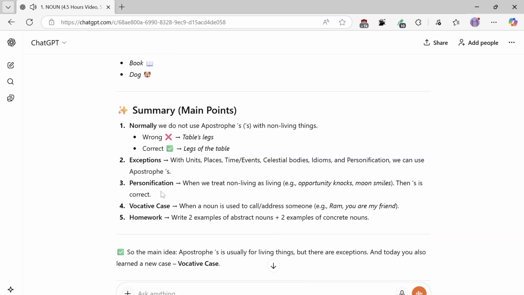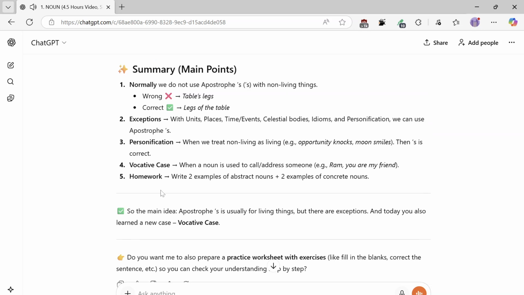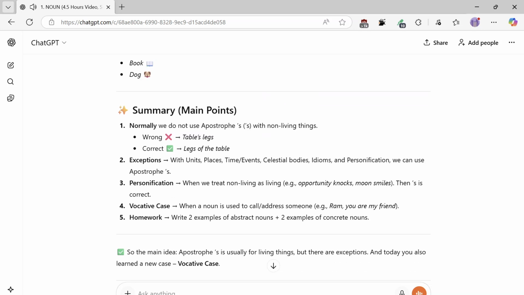Summary, main points. 1. Normally we do not use apostrophes with non-living things. Wrong, table's legs. Correct, legs of the table. 2. Exceptions. With units, places, time, events, celestial bodies, idioms, and personification, we can use apostrophes. 3. Personification. When we treat non-living things as living, e.g. opportunity knocks, moon smiles, then 's is correct.